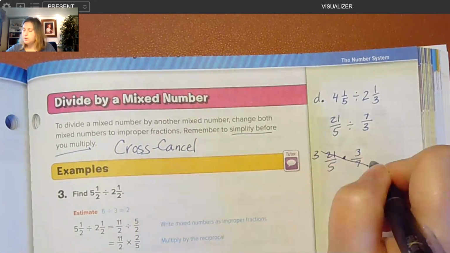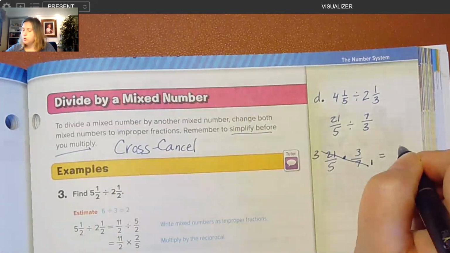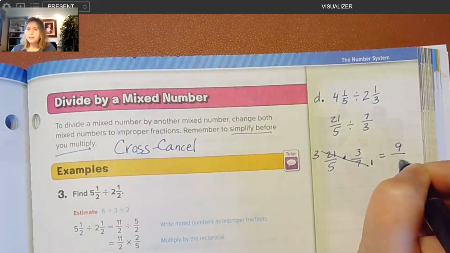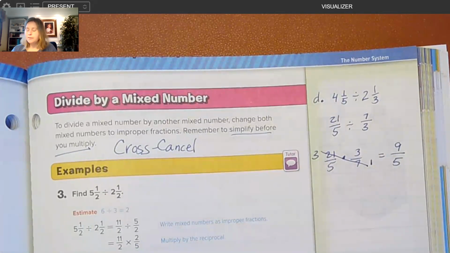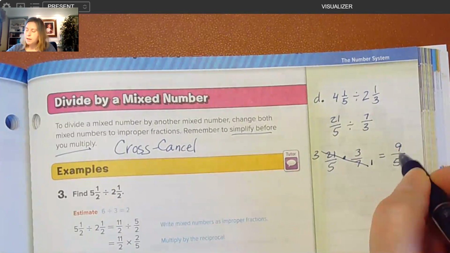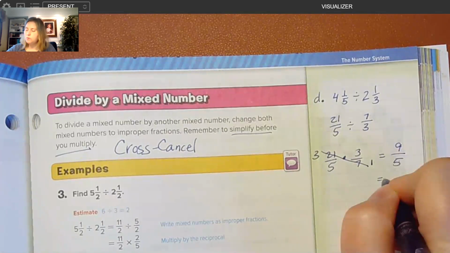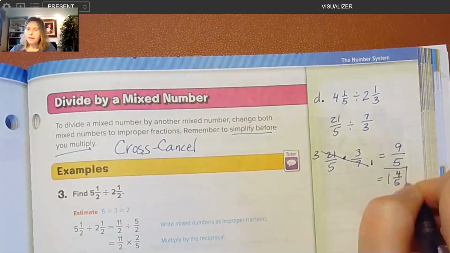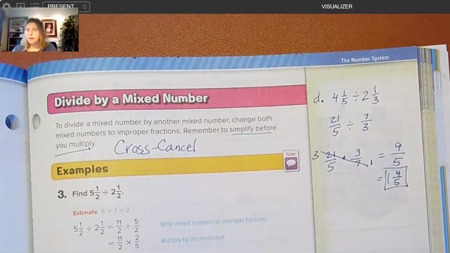7 divided by 7 is 1. So now I can multiply numerator times numerator to get 9 and denominator times denominator to get 5. I rewrite that as a mixed number. 5 goes into 9 one time with how many fifths left over? 4. So our answer for D is 1 4/5.